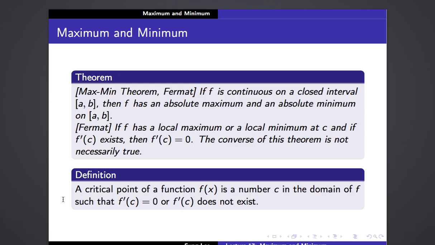It's not necessarily true that even a continuous function always has an absolute maximum or absolute minimum. Let me show you an example for that.